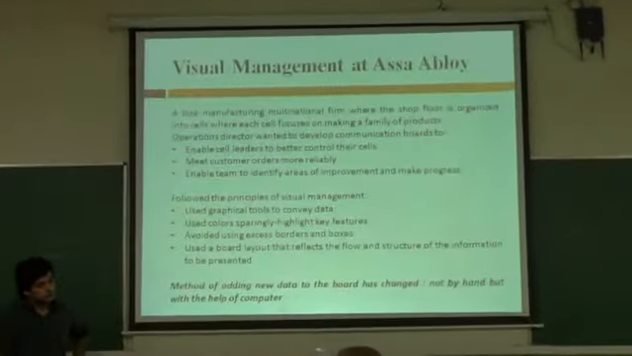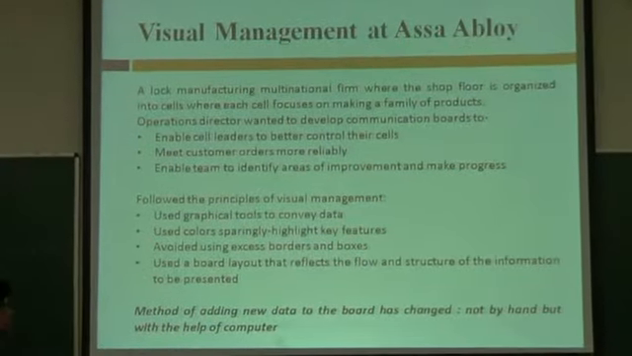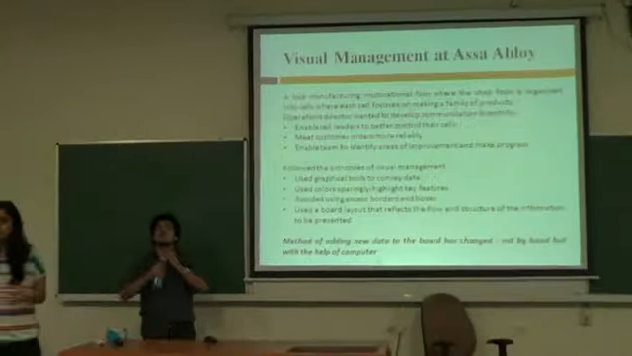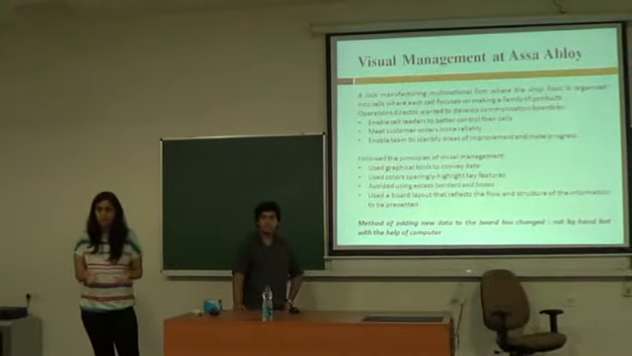incorporated visual management into their system. It's basically a lock manufacturing multinational firm where each shop floor is organized into multiple cells which produce a family of products. Now the operation director of the firm wanted to use visual management as a tool to improve the processes in the organization.